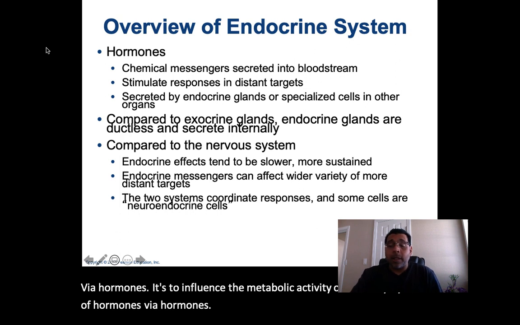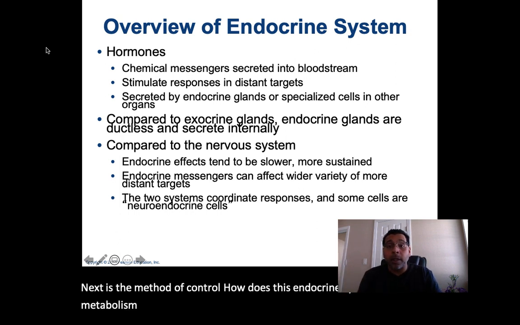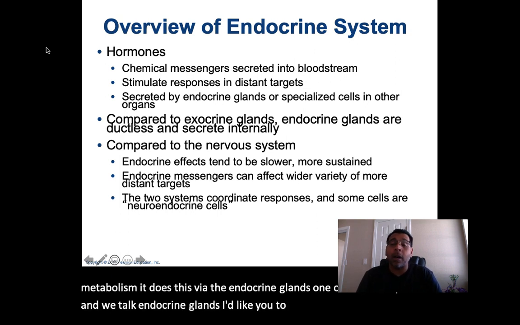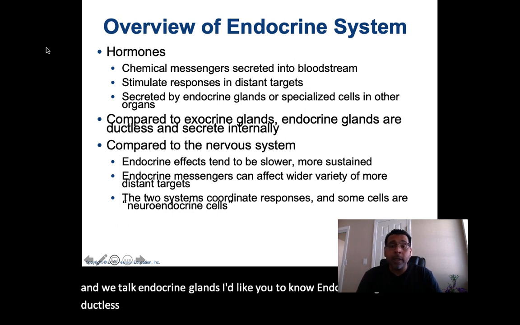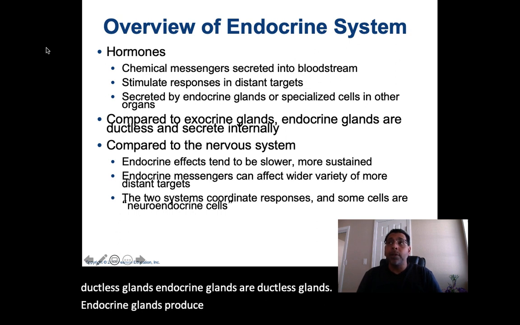Next is the method of control. How does this endocrine system control the metabolism? It does this via the endocrine glands, one of those components. When we talk endocrine glands, I'd like you to know endocrine glands are ductless glands. Endocrine glands produce hormones.